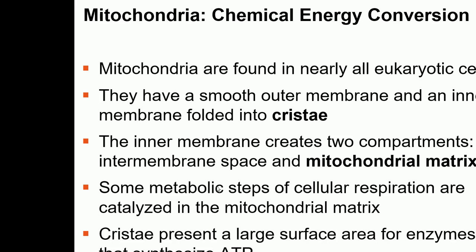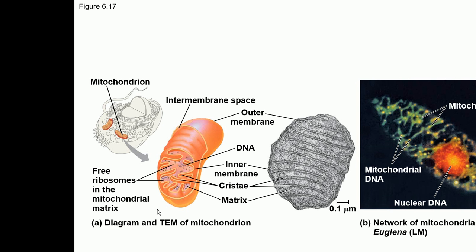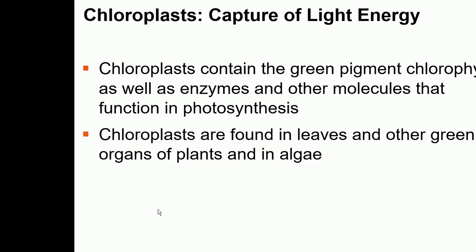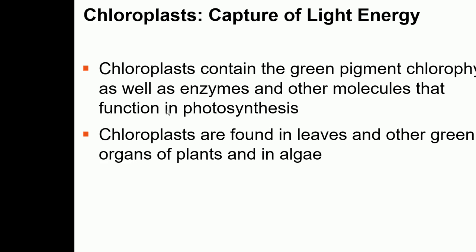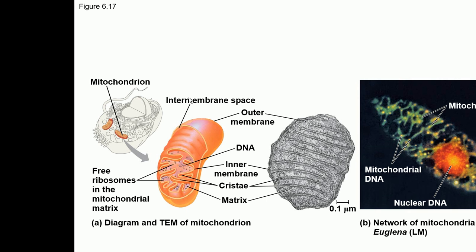So now let's talk about the structure of the mitochondria. Basically, as I said, mitochondria has an outer membrane, and it has an inner membrane. Between the outer and inner membrane, there's a space called the intermembrane space, and the inner membrane is invaginated like this, and these are called cristae. And why is this inner membrane invaginated?